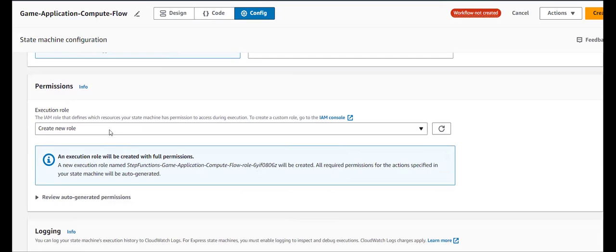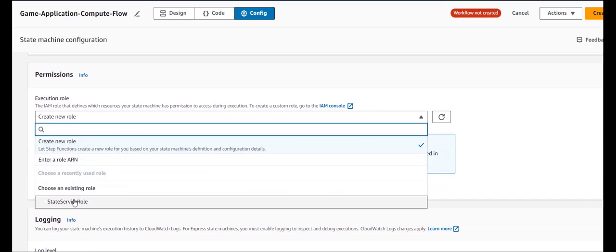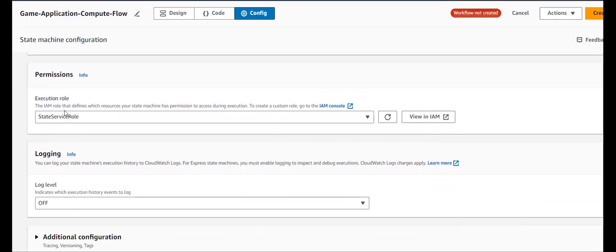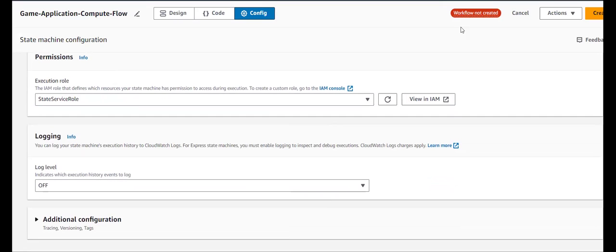Yeah, we need to provide some permission, right, in order to do all these things. So for that, I'm providing the existing permission that I've already created. This IAM role has all the permissions related to the S3 bucket as well as DynamoDB. So that's why I am using this role, whenever I'm creating my Lambda functions or whenever I'm creating this step function.